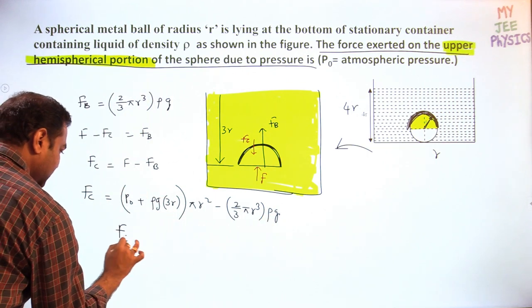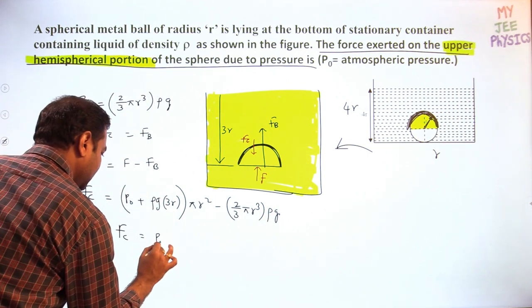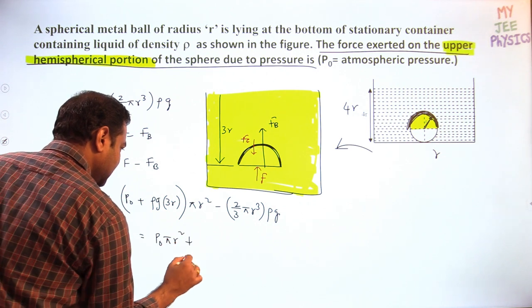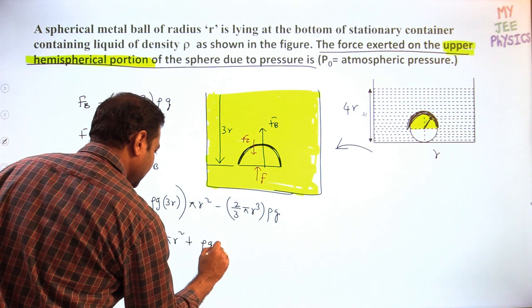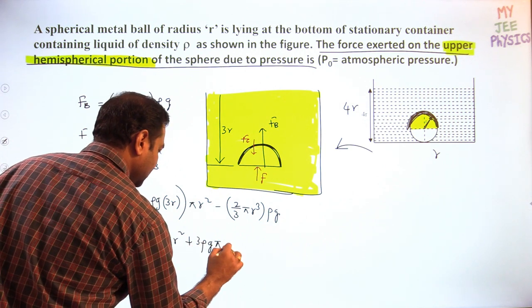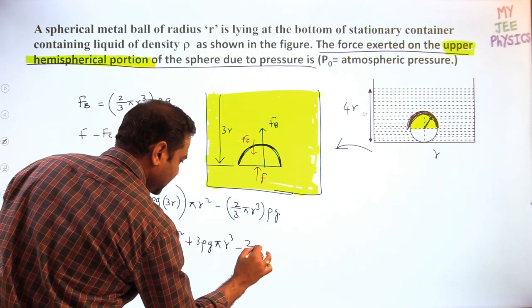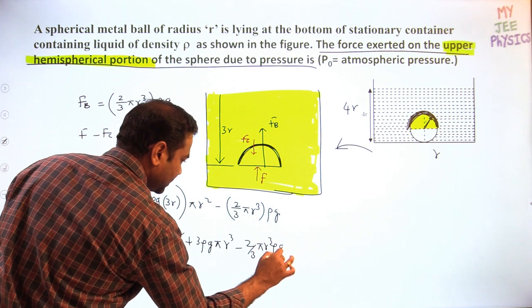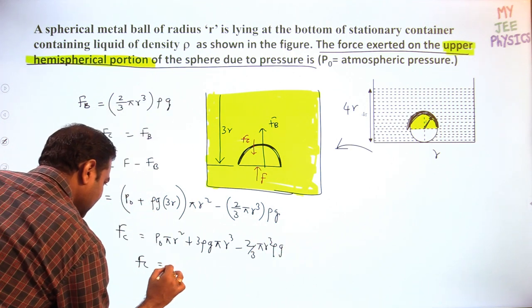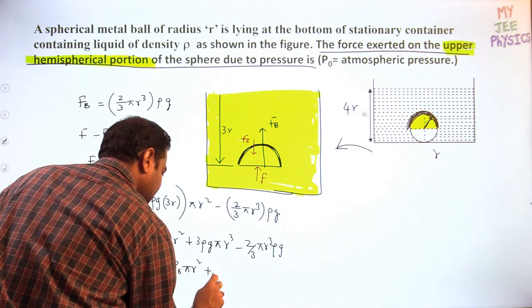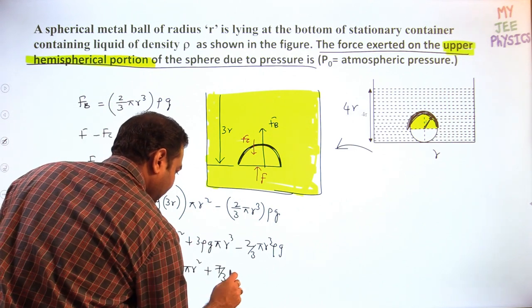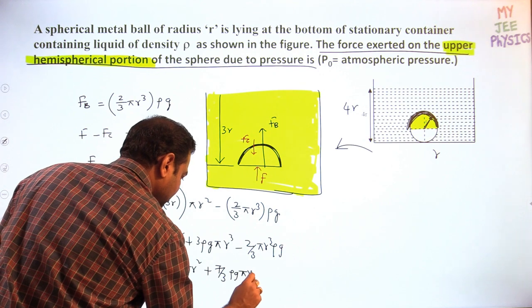Then the force acting on the curved surface is equal to P naught into pi r square plus rho g into pi 3 times r cube minus 2 by 3 pi r cube rho g. So I think somebody got this answer: P naught pi r square plus 7 by 3 rho g pi r cube.